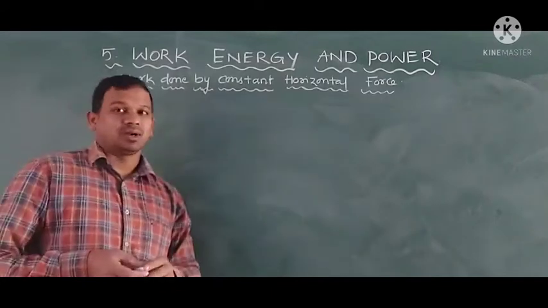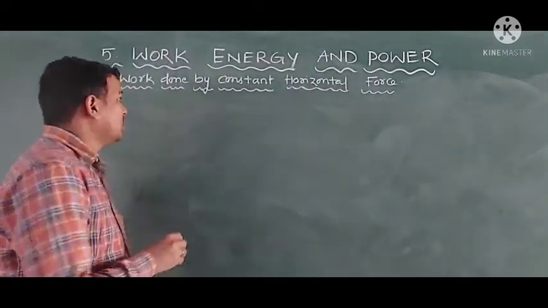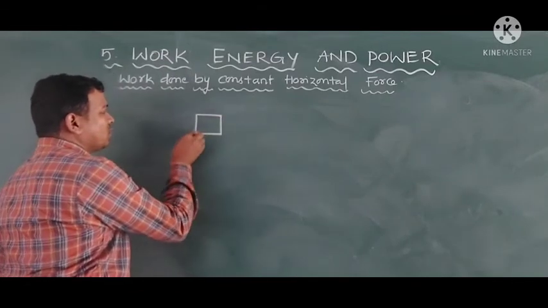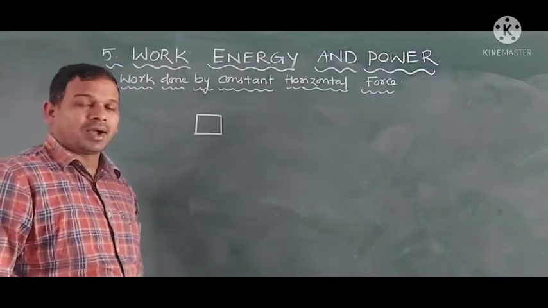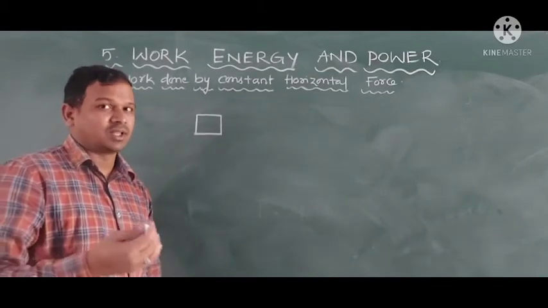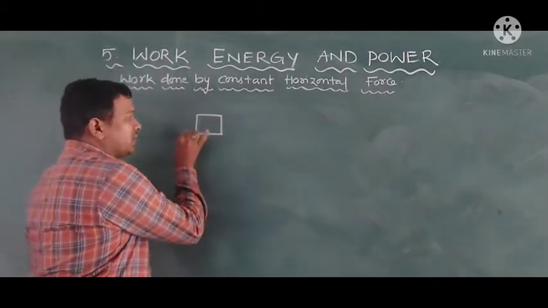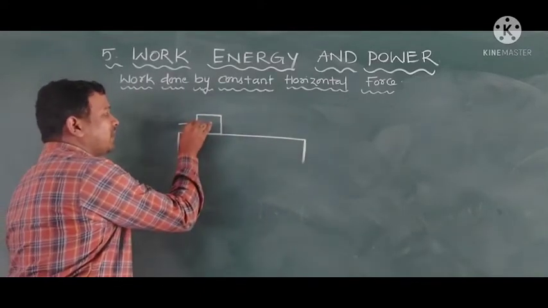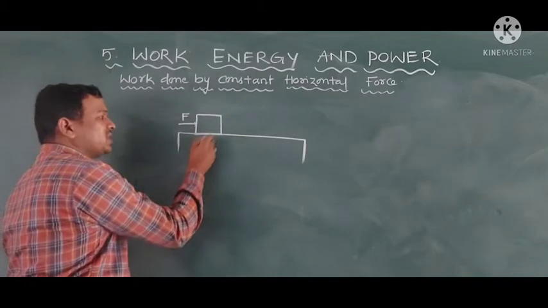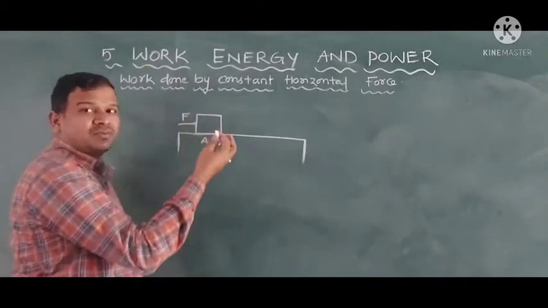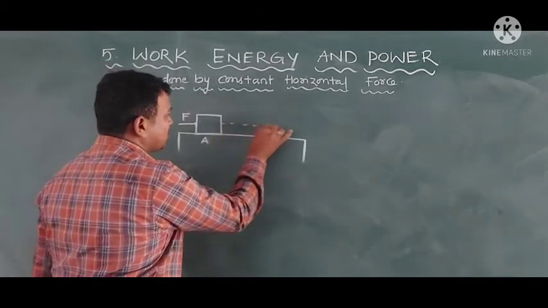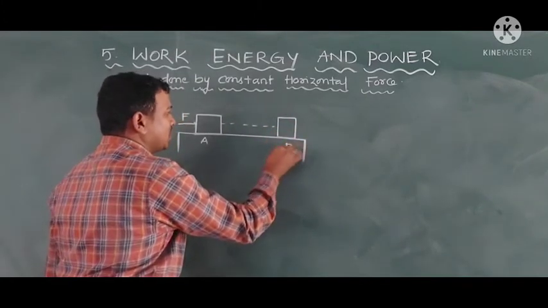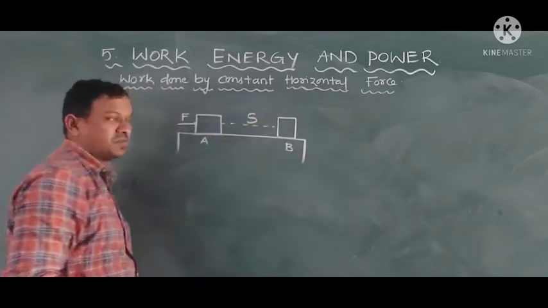Work done by a constant horizontal force. Now this is the derivation of work done: how work is said to be done, how we can represent the work formula, and what the units are. For example, a body placed on the table is initially at position A. By applying some force, the body shows some displacement and reaches position B. S is the displacement.